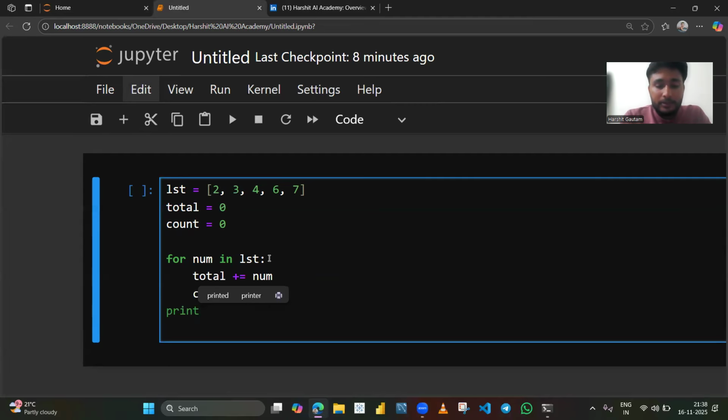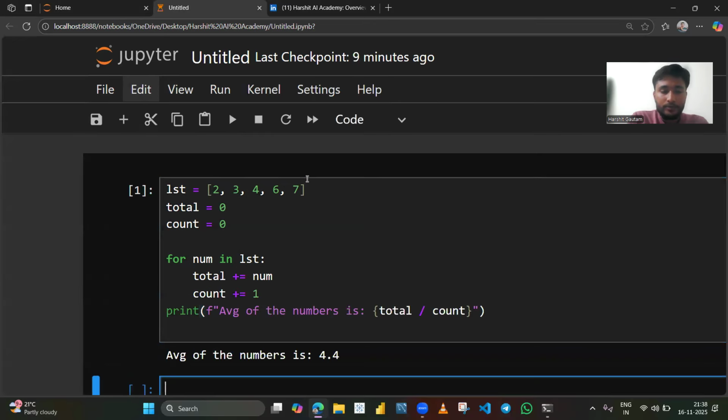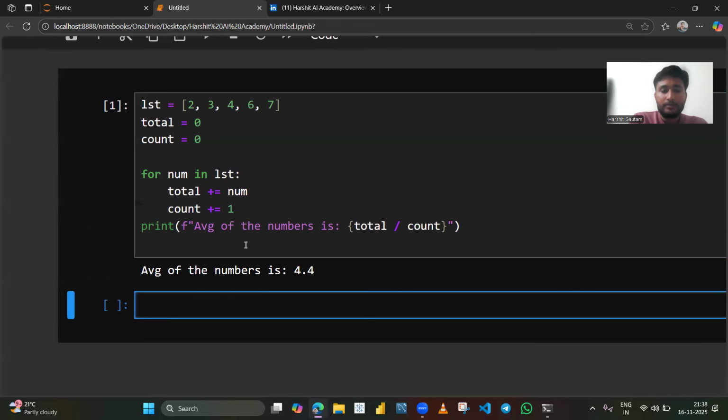I can write print, I will use an f-string. And then I will write here, average of the numbers is total divided by count. Okay, and here we go. The function is ready and the output is here.